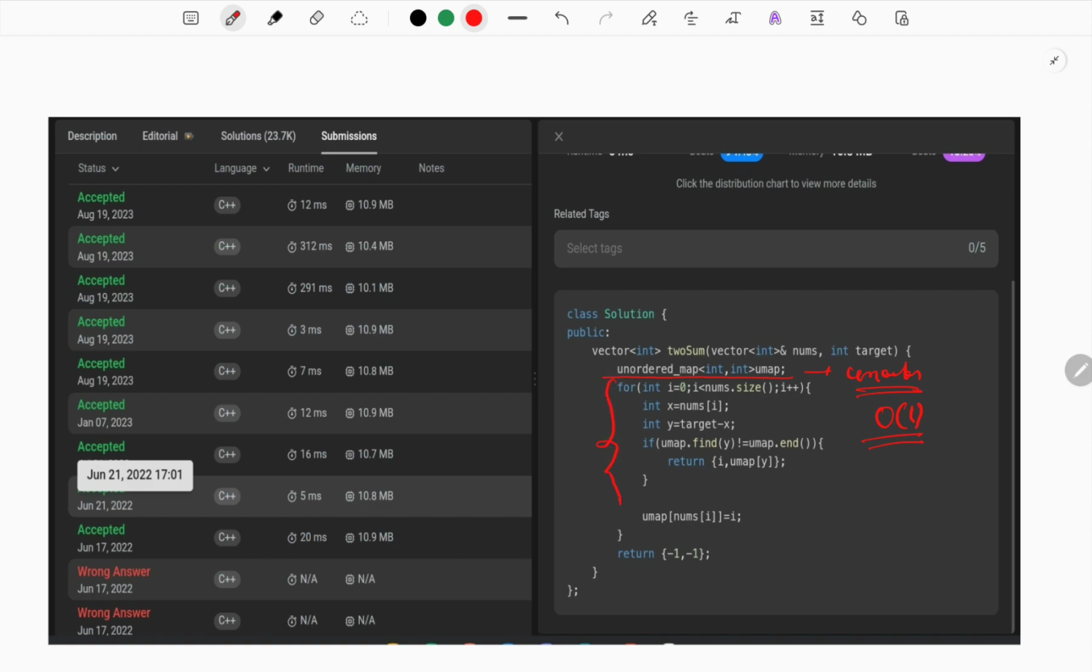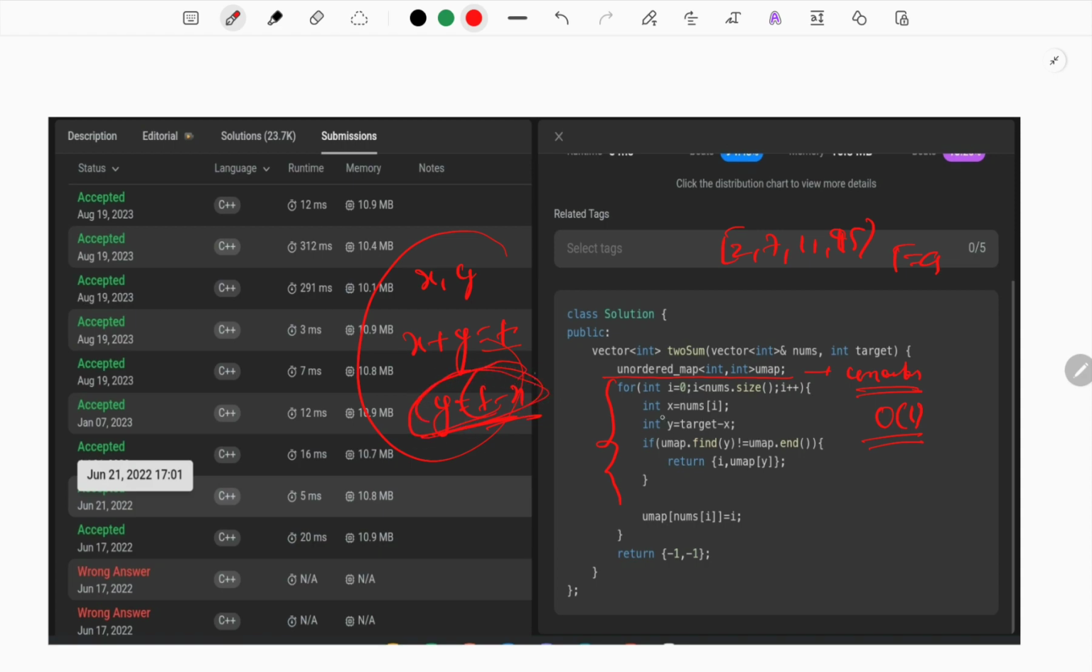So what is the mathematics? Suppose you have the array 2, 7, 11, and 15, and your target is 9. Suppose you have two variables x and y. Your question is saying that x plus y is equal to target. So y is equal to t minus x, where t means target. That is the mathematical approach: x plus y is equal to t, so y is t minus x. We are looking for that y equal to t minus x.